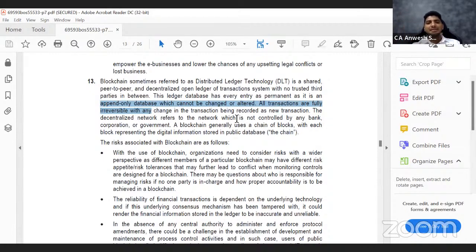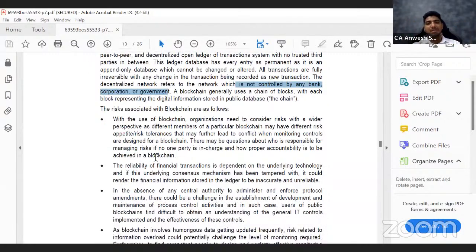So that is enough. And then they say it is not controlled by any bank, corporation, or government. A blockchain is nothing but a chain of blocks. That is where the name comes from. Then they're talking about the risk. Let us talk about the risk aspect.